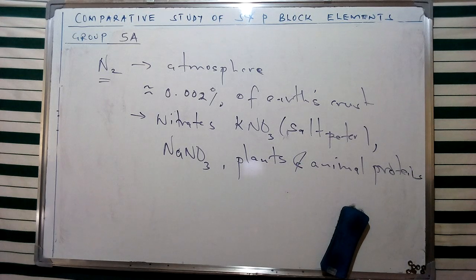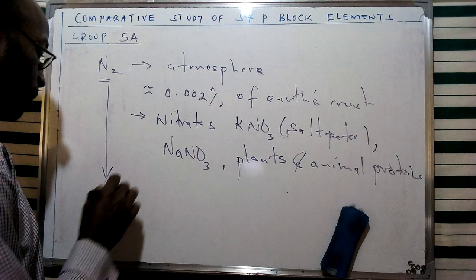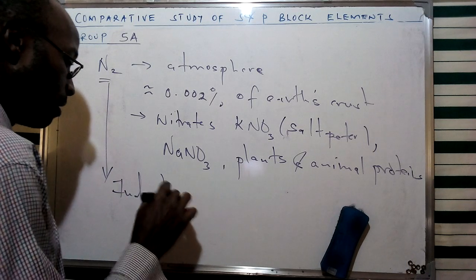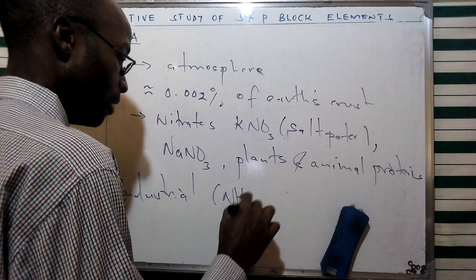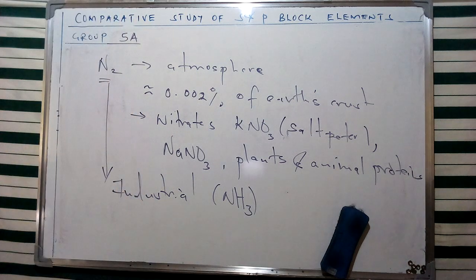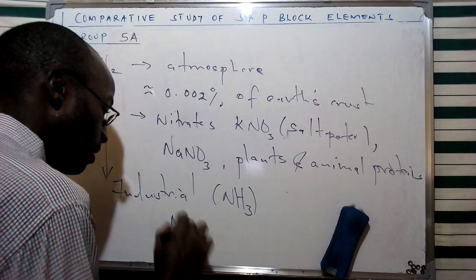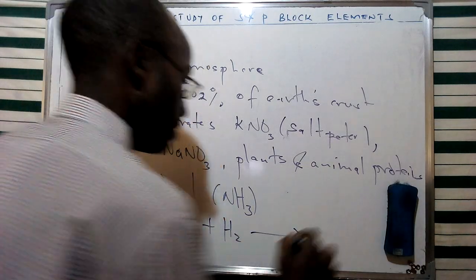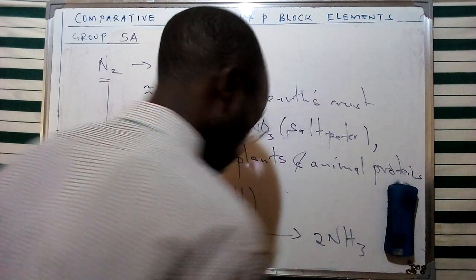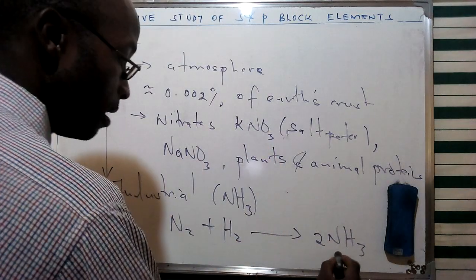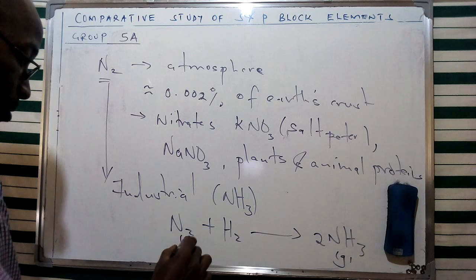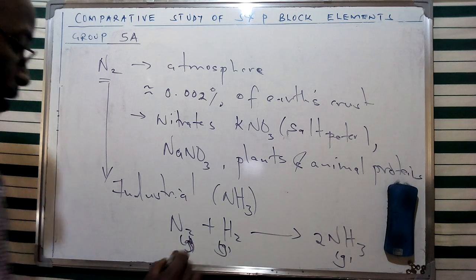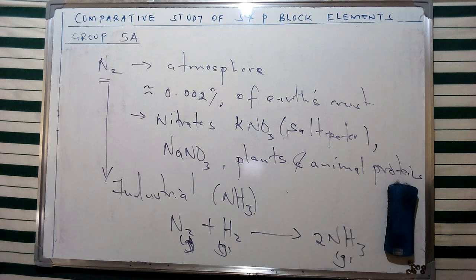This specific element is important in industrial processes, especially in the manufacture of ammonia, through the process that we refer to as the Haber process. Now we shall give a schematic diagram of this process. The combination of the two gases results in the formation of the gas which we refer to as ammonia. I'm going to give an illustration of this process in a different video, which we will use to understand this characteristic better.